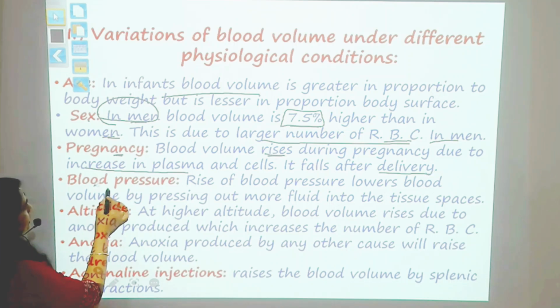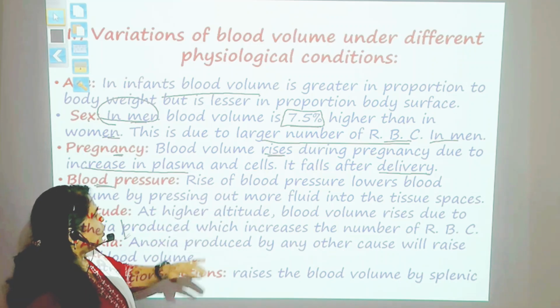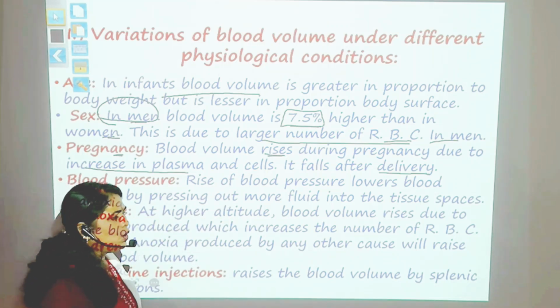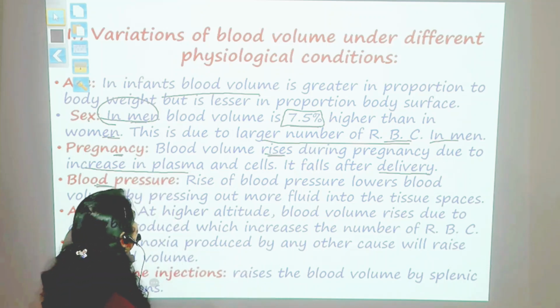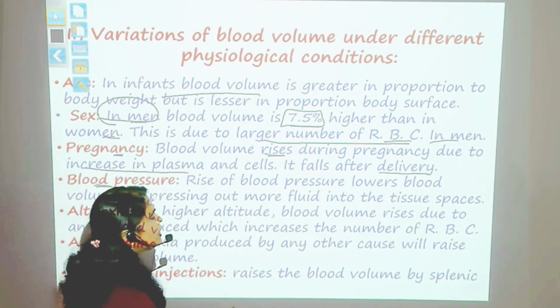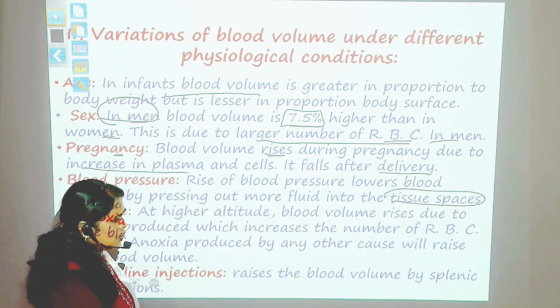The fourth factor I would say is the blood pressure. Rise in blood pressure will lower the blood volume. Why? Because the blood will be pressurized into tissue spaces.